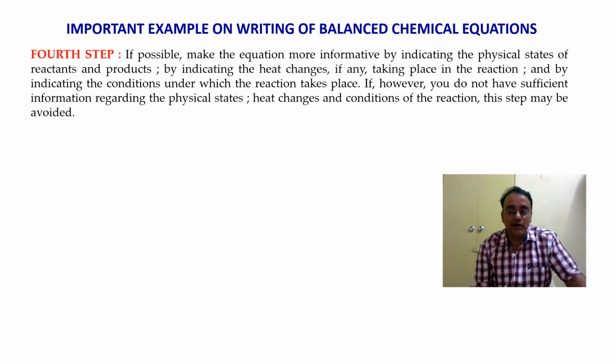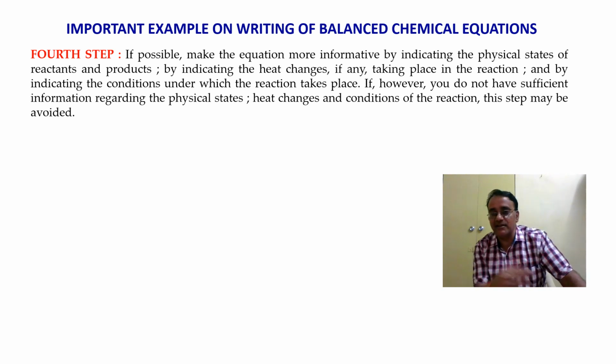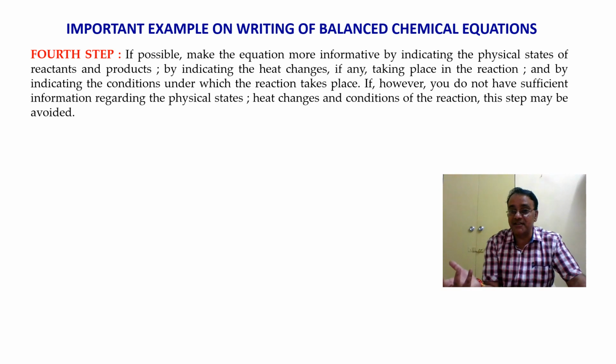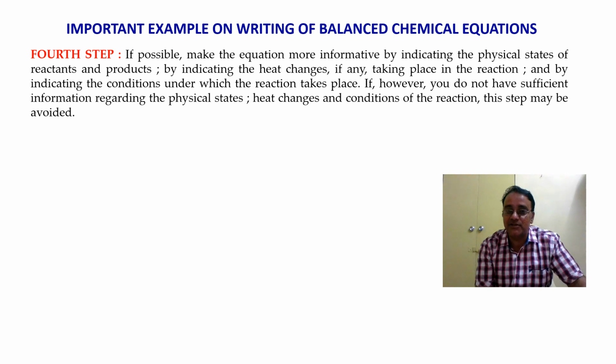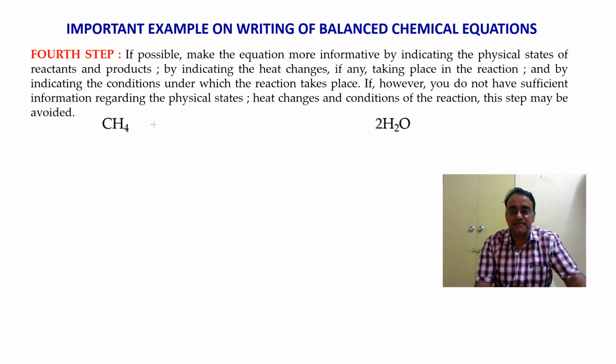That information is given by indicating the physical states of the reactants and products, by indicating the heat changes taking place, if any, in the reaction, and by indicating the conditions under which the reaction takes place. However, if you do not have sufficient information regarding the physical states, heat changes and conditions of the reaction, this step may be avoided. So this is not a mandatory step, but let us see this step also.